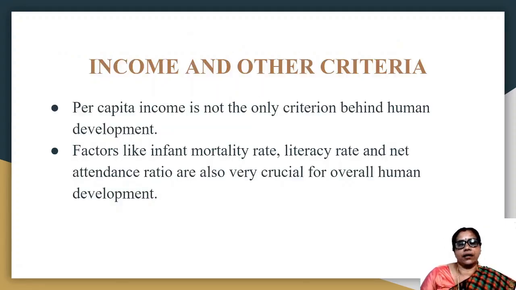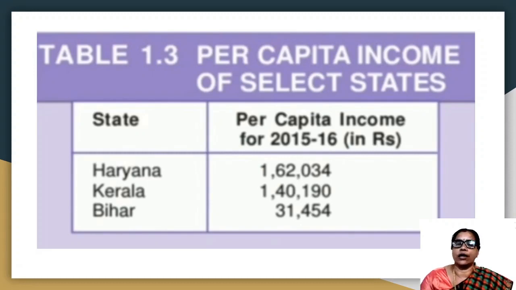Now, apart from income, there are many other criteria. We understood that per capita income has a lot of problems, and it is not the only criterion behind human development. There are many other factors which influence human development, like health and education. So, factors like infant mortality rate, literacy rate and net attendance ratio also are very crucial for overall human economic development.